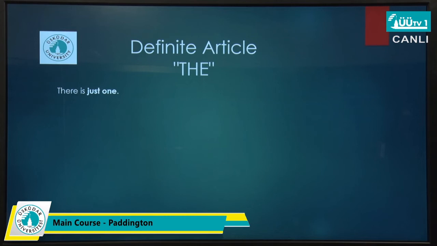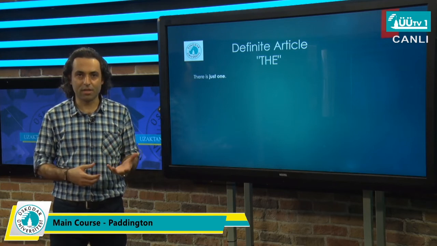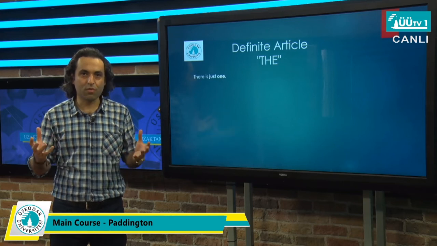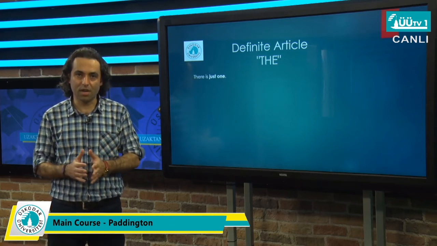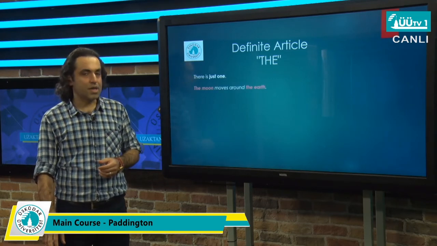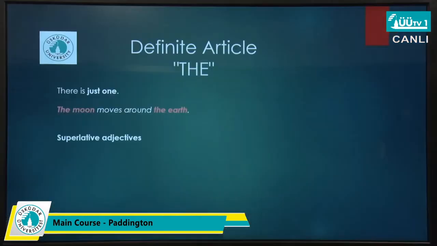The other one, when we have just one of something, like the moon, the earth, and the sun. There is just one sun, one earth, and one moon in the world for us. That's why they automatically take the article the. The moon moves around the earth because we have just one of each of these.